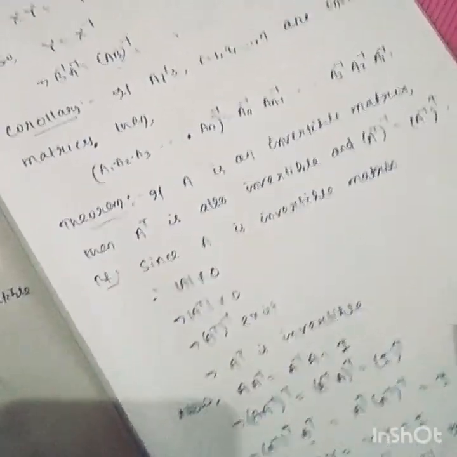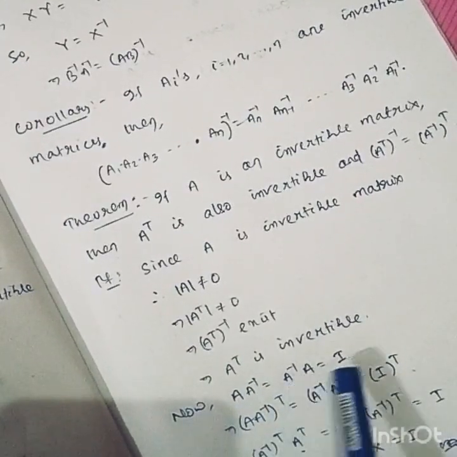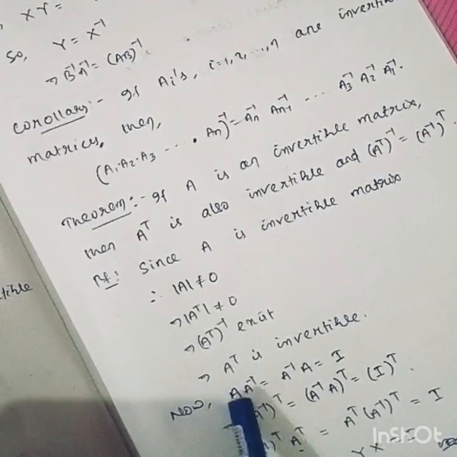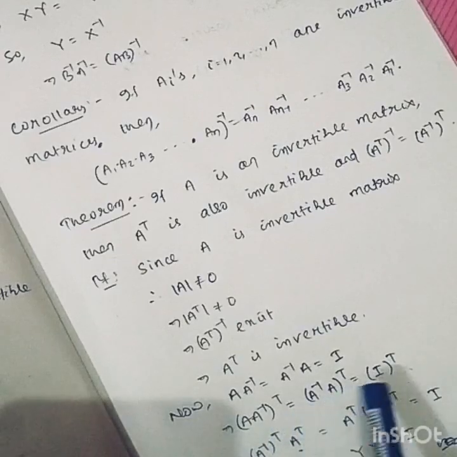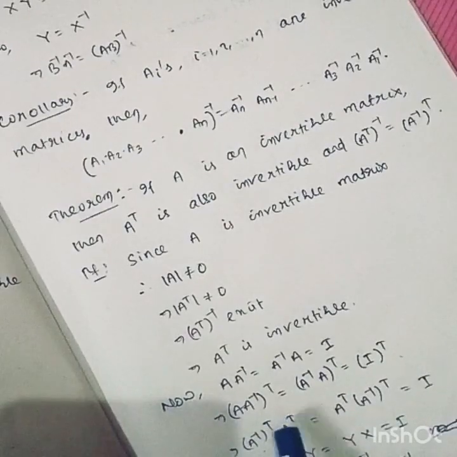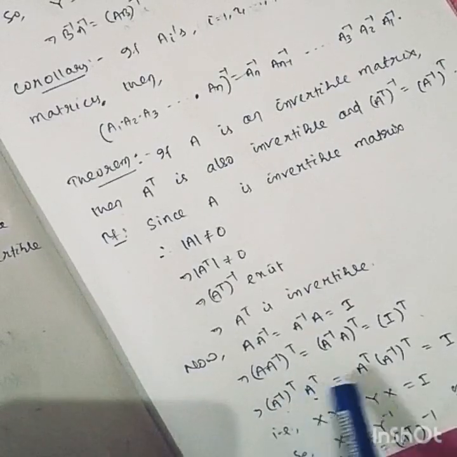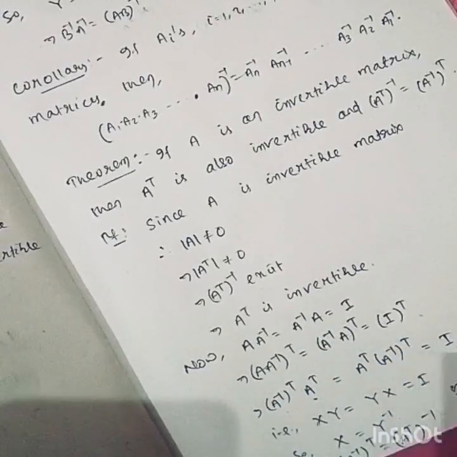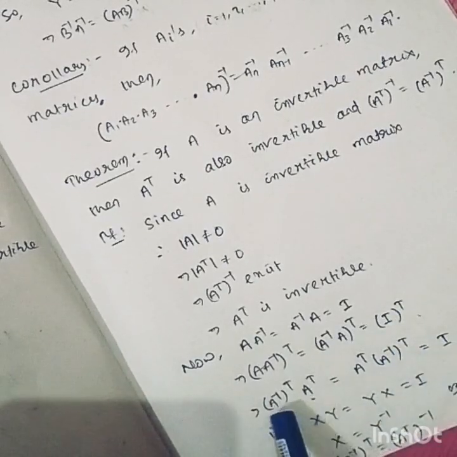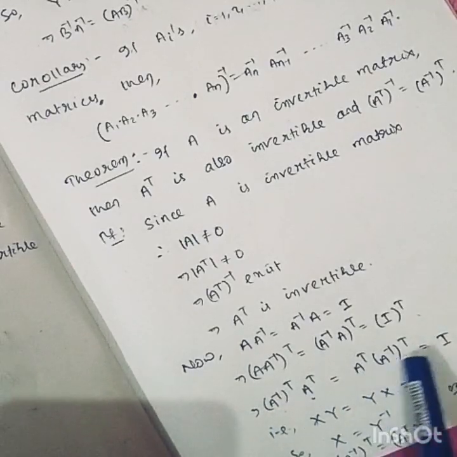We have to prove this condition. As you know, A into A inverse equals A inverse into A equals I. Now taking the transpose of each term, we know that the transpose of AB equals B transpose into A transpose, that is, the reversal property of the transpose of a matrix. So A inverse transpose into A transpose equals A transpose into the transpose of A inverse, which is equal to I transpose, which is again I. Let it be X and it be Y. So XY equals YX equals I.